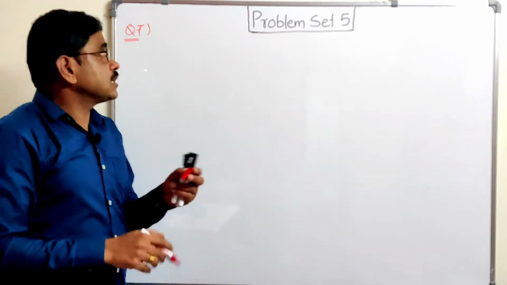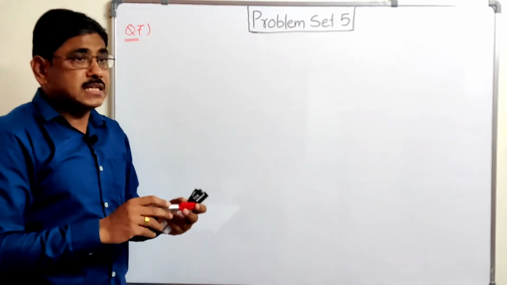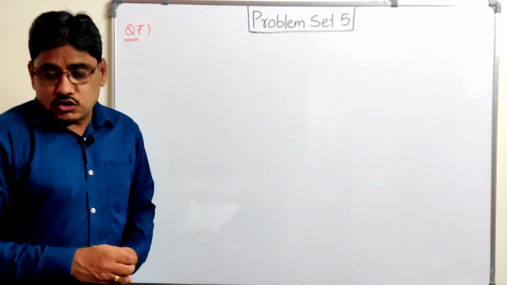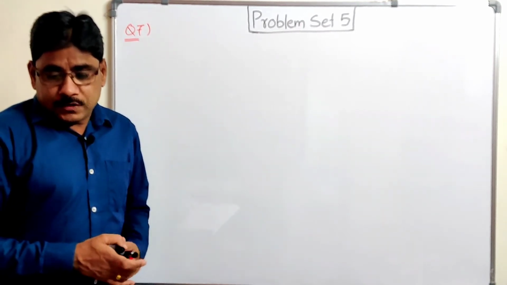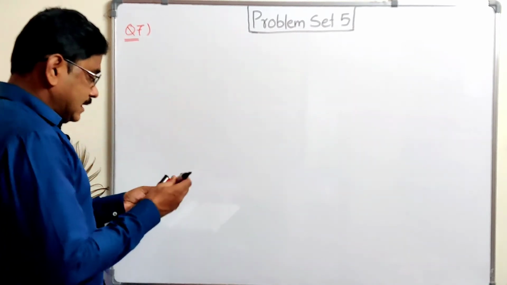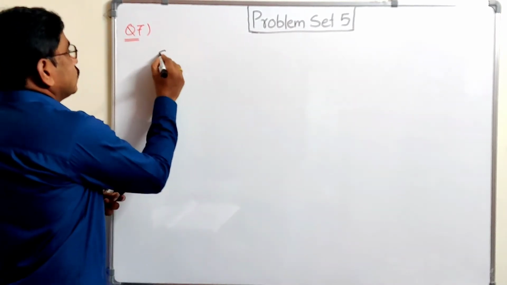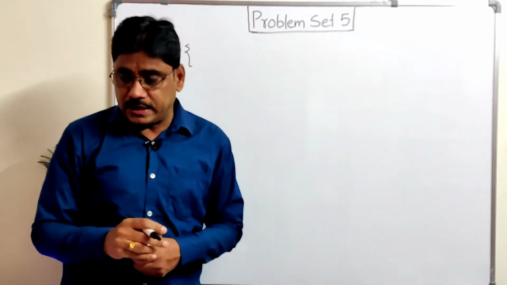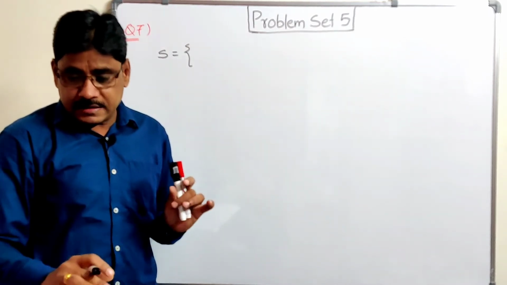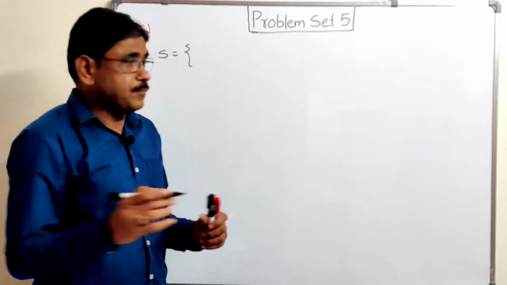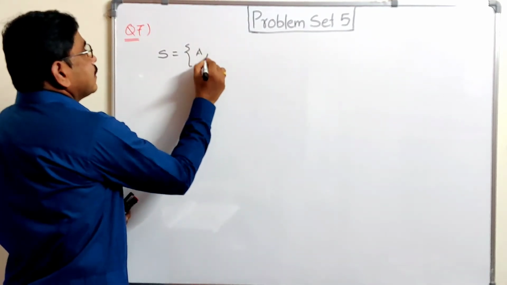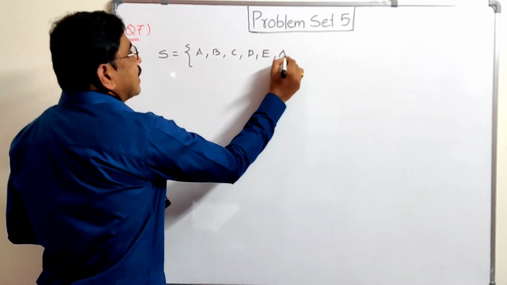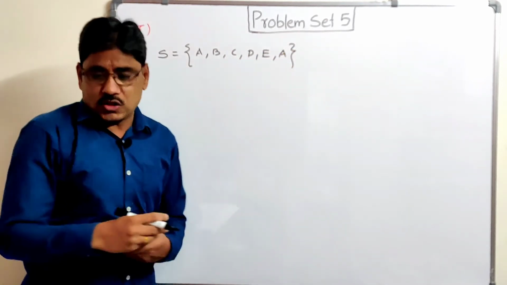Now let us see question number 7 from problem set 5. Here 6 faces of a die are shown below. So 6 faces of a die, let it be our sample space. तो यहाँ पे 6 faces of die, instead of 0 1 2 3 4, these are shown by letters A B C D E A. So here A, B, C, D, E and A. So these are the 6 faces of the die.